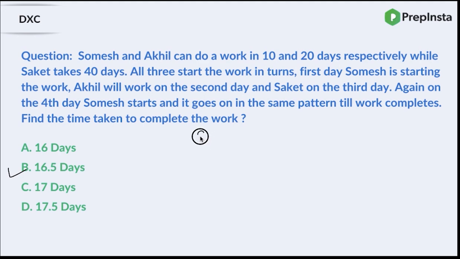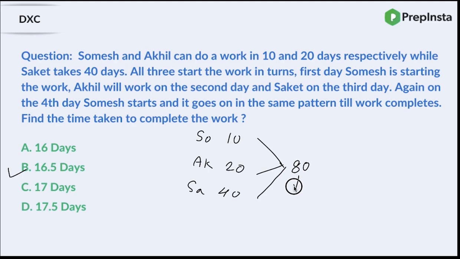Let me write SO for Somesh, AK for Akhil, and SA for Saket. So Somesh can complete the work in 10 days. Akhil can do it in 20 days, whereas Saket can do it in 40 days. Let me take the LCM here, right? Some would say we can take 40. Let me take 80 so that I can explain it better to you. Let us assume that the total work is 80 units.